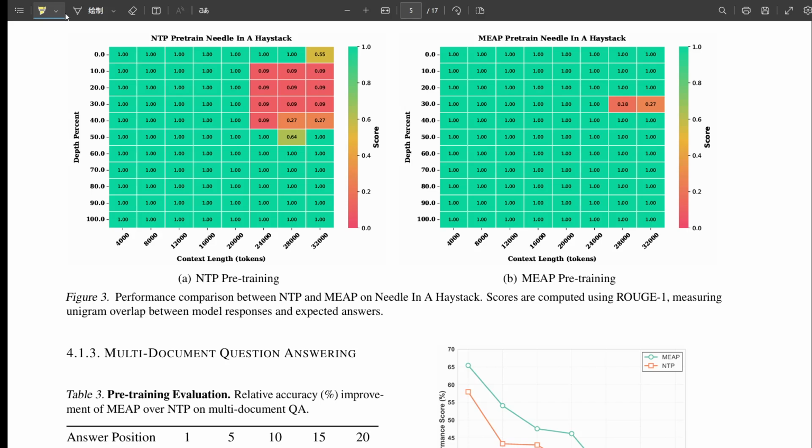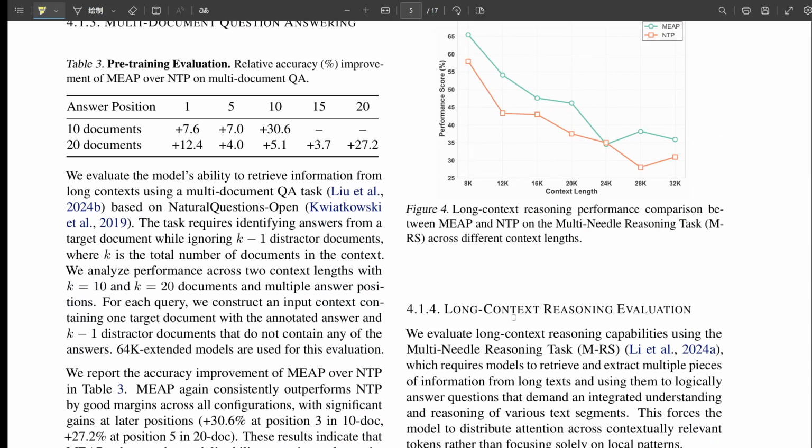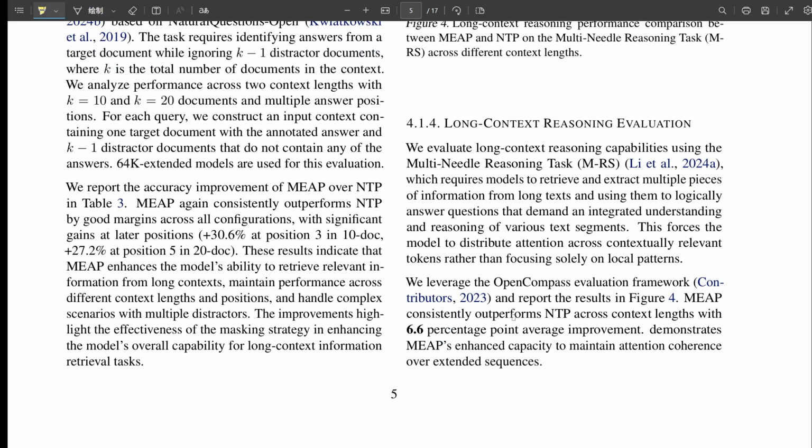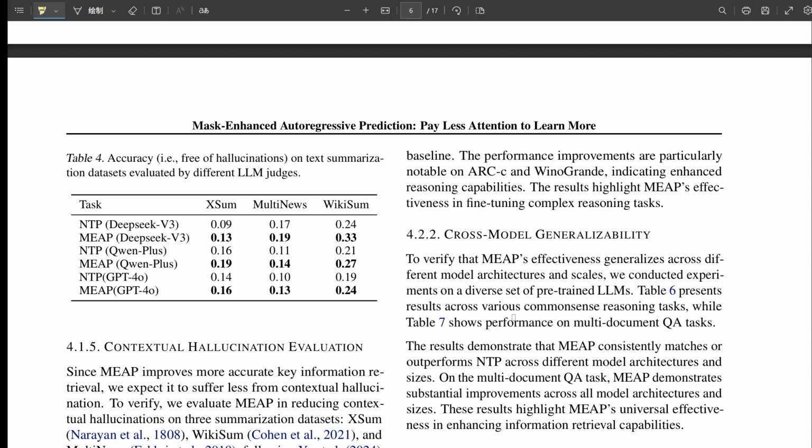That's the intuition, and they ran analyses to back this up. They found that in MEAP models, the masked tokens got, on average, 53.34% less attention than they would have in an NTP model. But crucially, this led to a 7.80% increase in attention variance specifically among the non-masked tokens. Increase in attention variance. That means the attention scores on the useful tokens were more spread out, less uniform. Exactly. Higher variance means more peaks and valleys in the attention landscape rather than a flat plane. The model gets better at differentiating signal from noise, assigning significantly higher scores to truly relevant tokens.